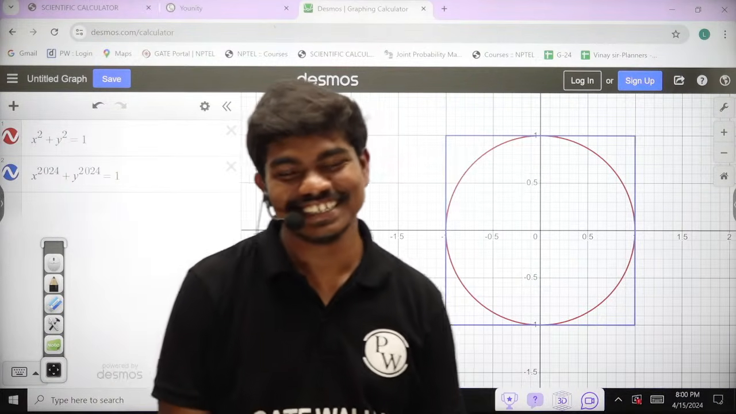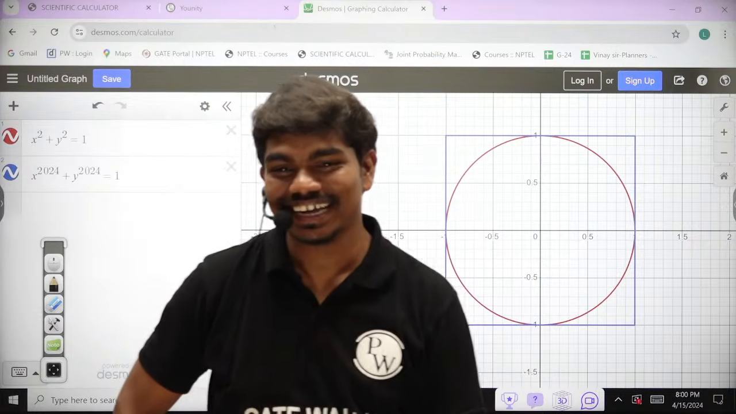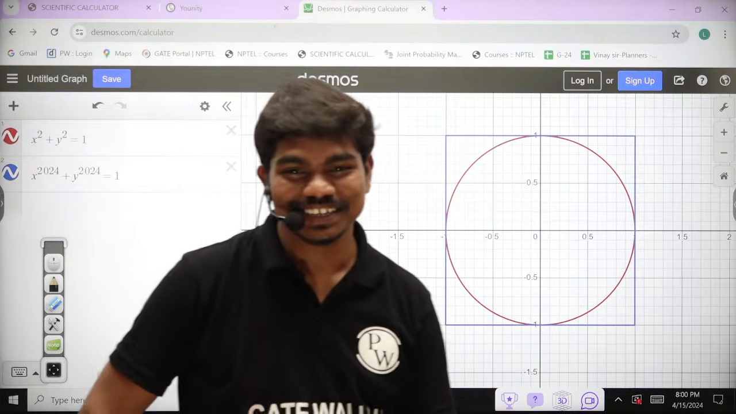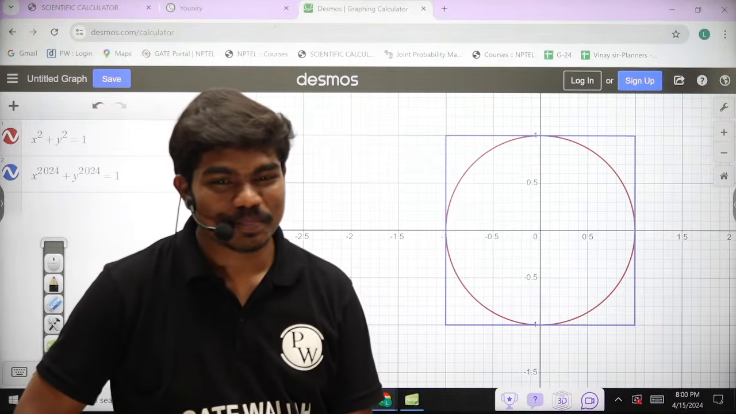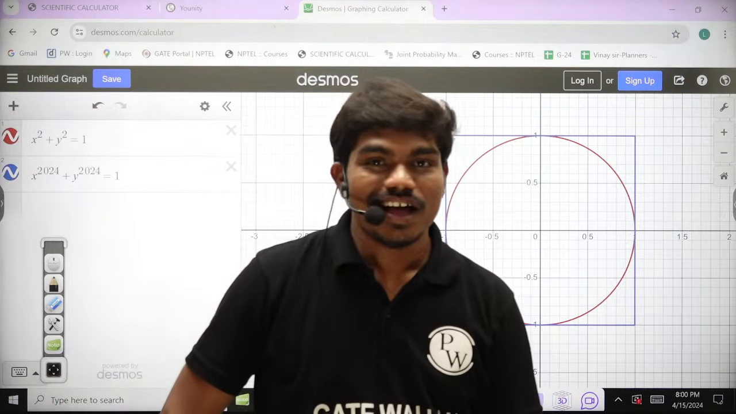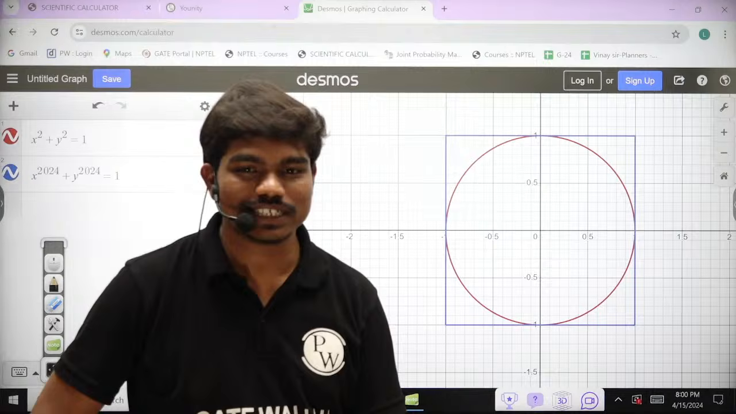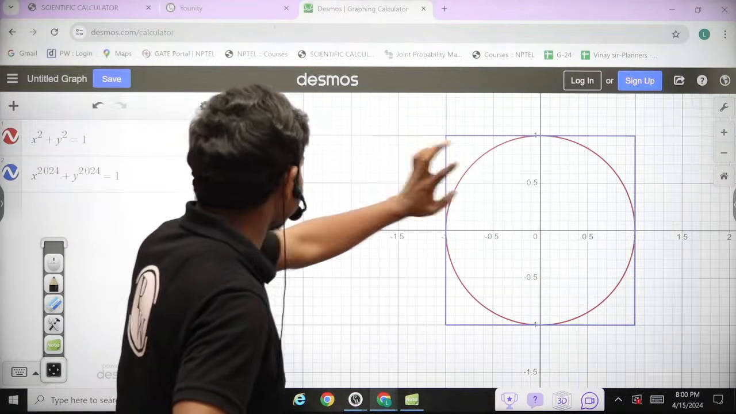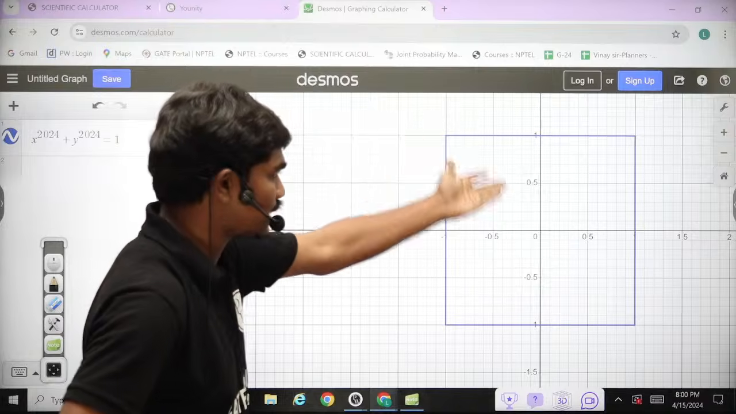How, sir? You think, okay? How can this give you a square? That's your job now. Think. Okay? I'll just tell you one thing. Circle with a square or only square? No. This is only a circle. If I delete this equation, that red color thing will go. You can see. Okay? There is no red color, only blue color.